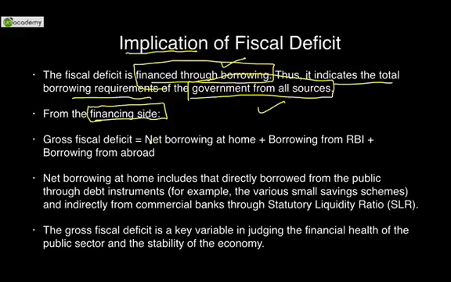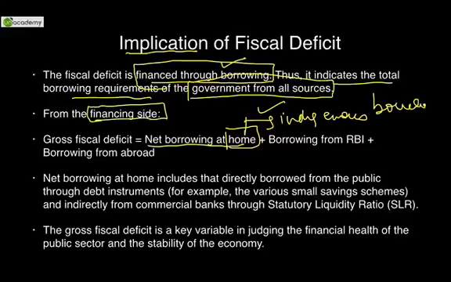The sources are net borrowing at home. What can you borrow from home? This is also known as indigenous borrowing. Indigenous borrowing means you are borrowing from the people of your own home. And who are the people of India's home? Citizens, we people, the aspirants. We are paying so much. So we are the citizens and they borrow from us.